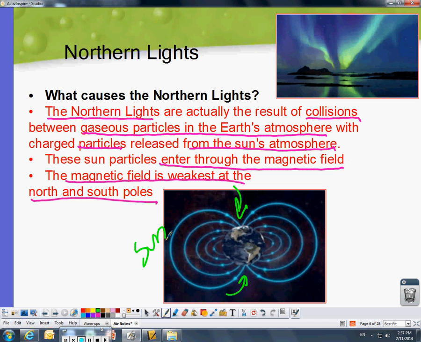We've been known to see it in Indiana because this section will weaken and we'll be actually able to see it. Northern lights are actually known as a bad thing. It's the sun particles entering the atmosphere and raining down on us. It's not necessarily a good thing. It's beautiful, but it's not good. Alright, moving on.